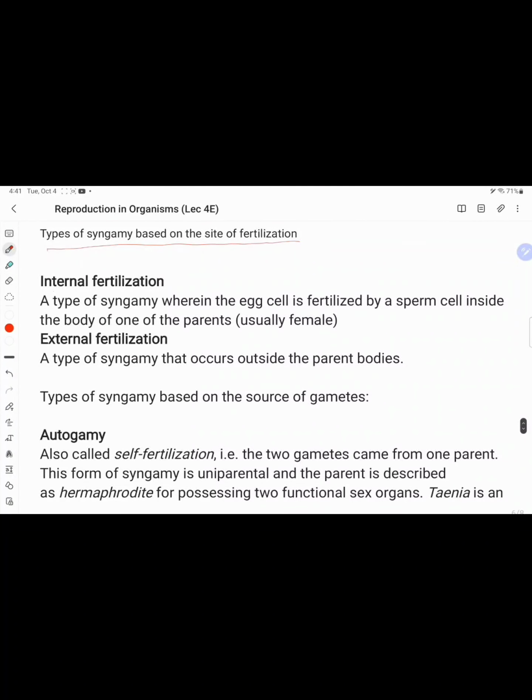Internal fertilization: when the egg and sperm fuse inside the body of one of the parents. Usually, in external syngamy, fertilization occurs outside the parent body.